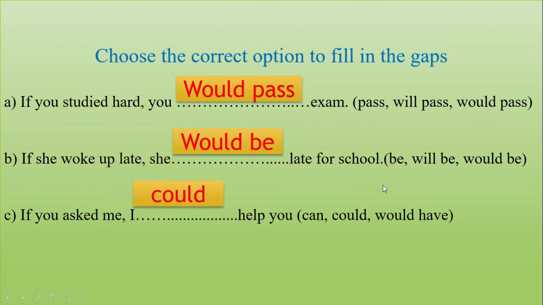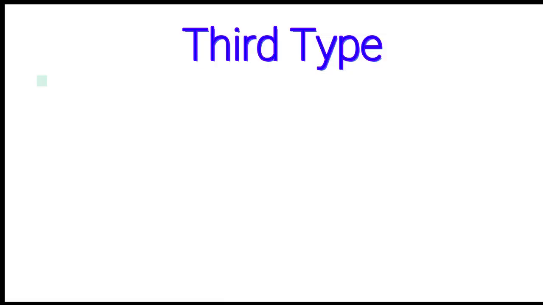And the last one, look, it is could. If you asked me, in main clause we need to write subject plus would, should, could, might plus verb 1. Here can, could, would have. So what is the correct? Could. That's it. And finally, let's talk about third type of conditional sentence.